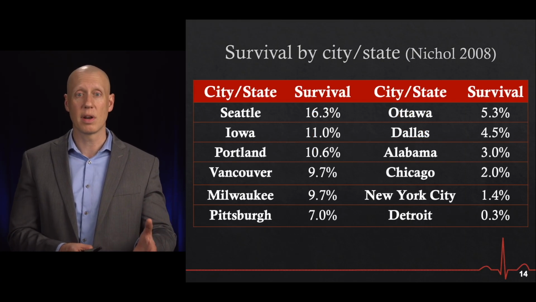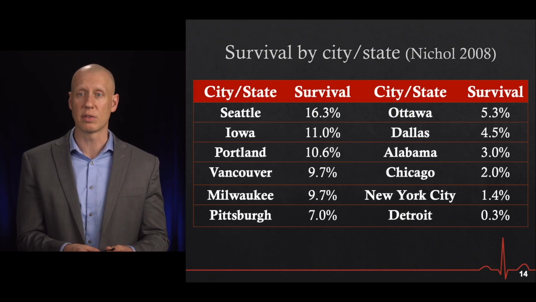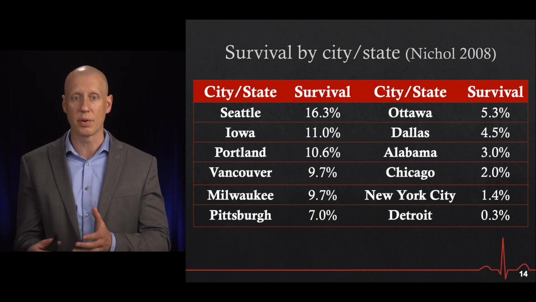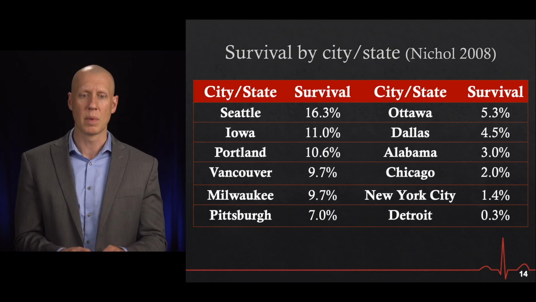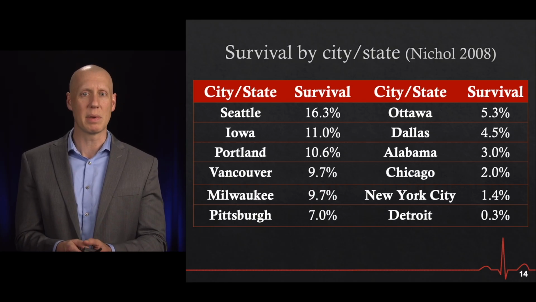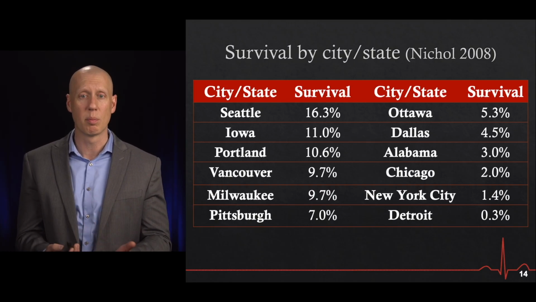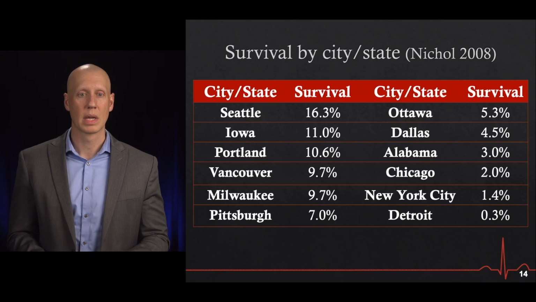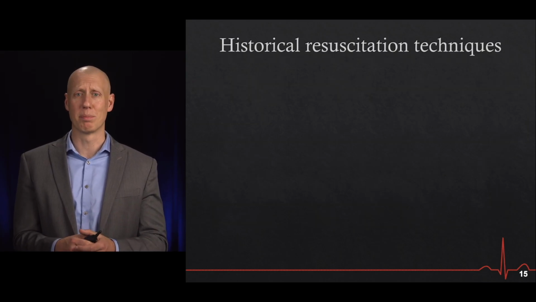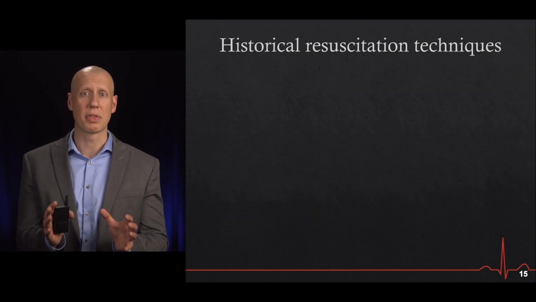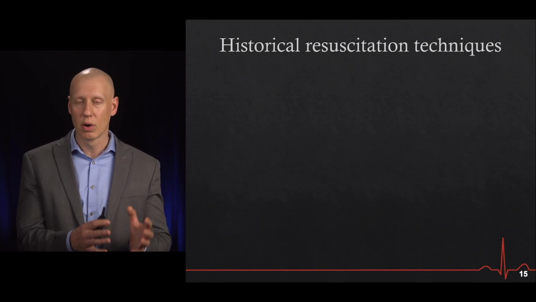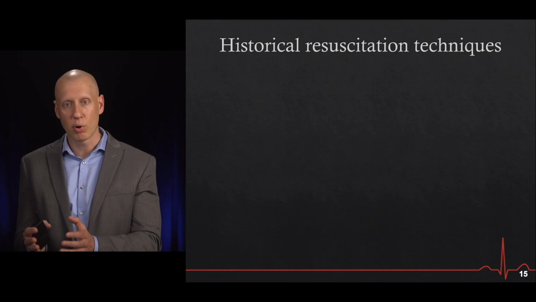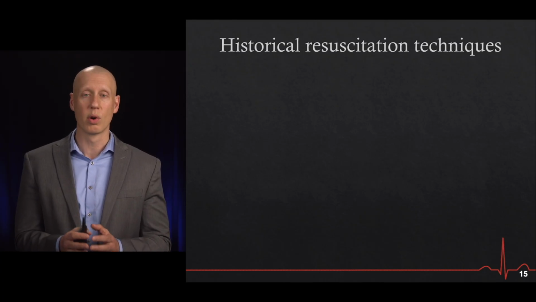Now, as I did mention, there is wide variation in the rates of survival, whether you're in Seattle or other areas, so there is some geographic difference in terms of survival. But there are lots of things that we can do to help improve those chances of survival. Many different approaches to cardiac arrest have been proposed over the years. We're going to talk about the latest evidence supporting CPR with early defibrillation and the compression rate and appropriate depth for CPR.